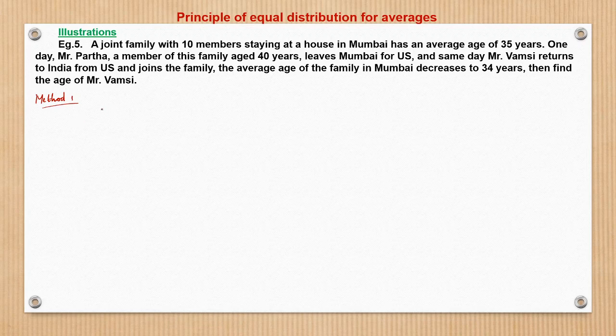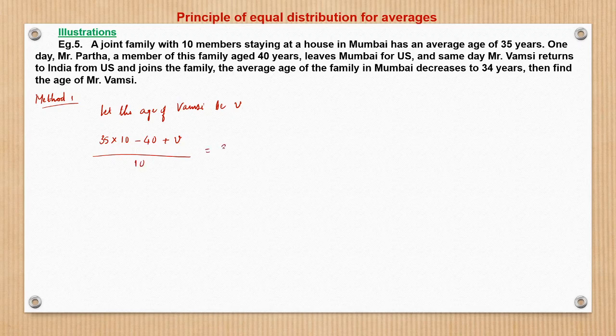Method 1: let the age of Vamsi be V. So the initial age of the family is 35 average age times 10 members, minus 40 years goes away for Mr. Partha, and V years come because of the addition of Mr. Vamsi, and the number of members is 10.